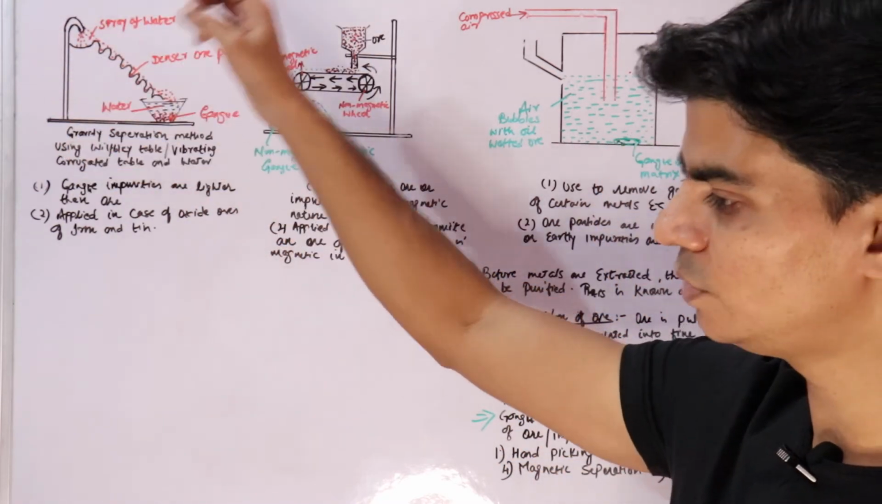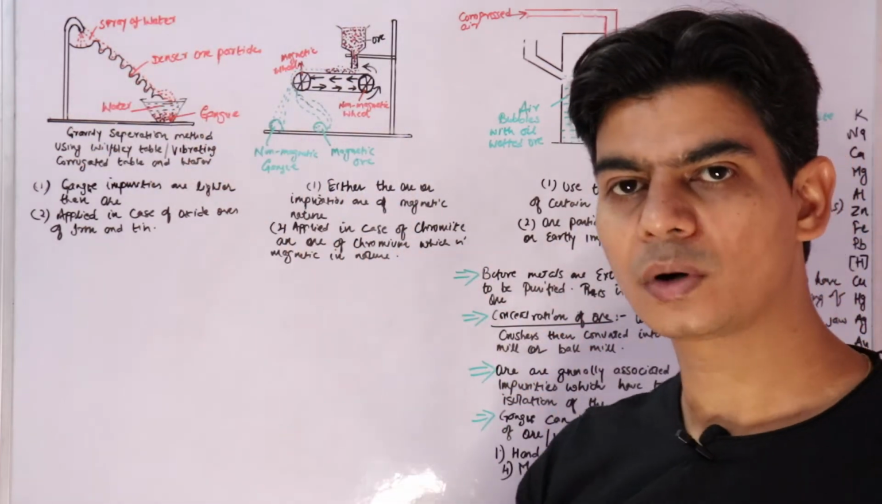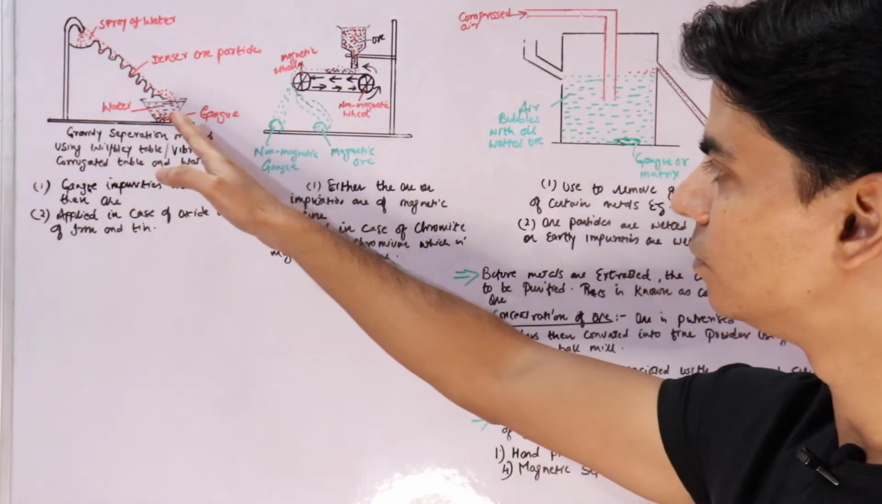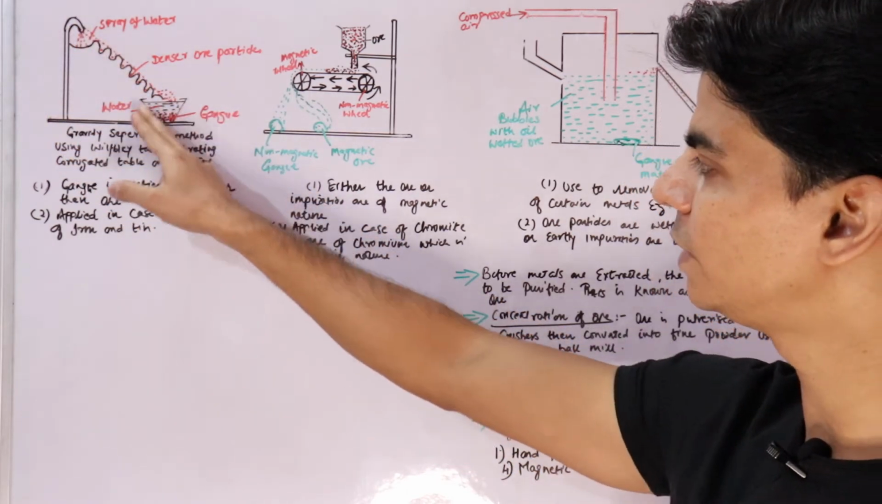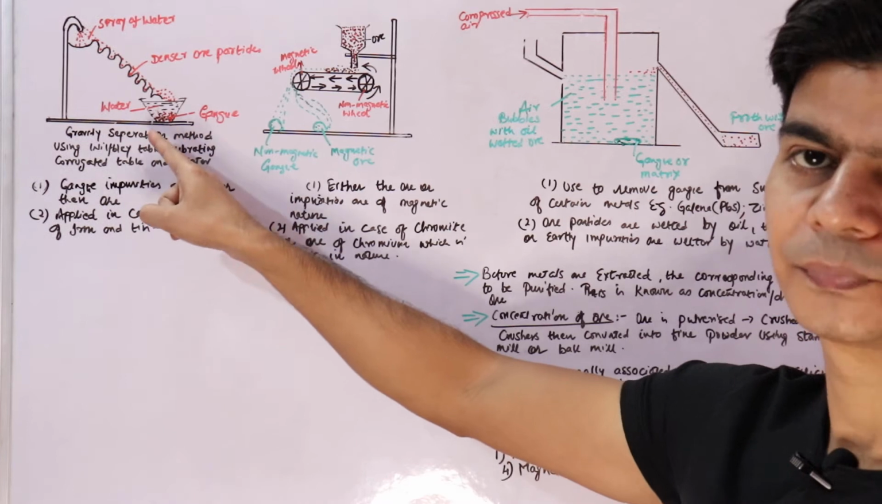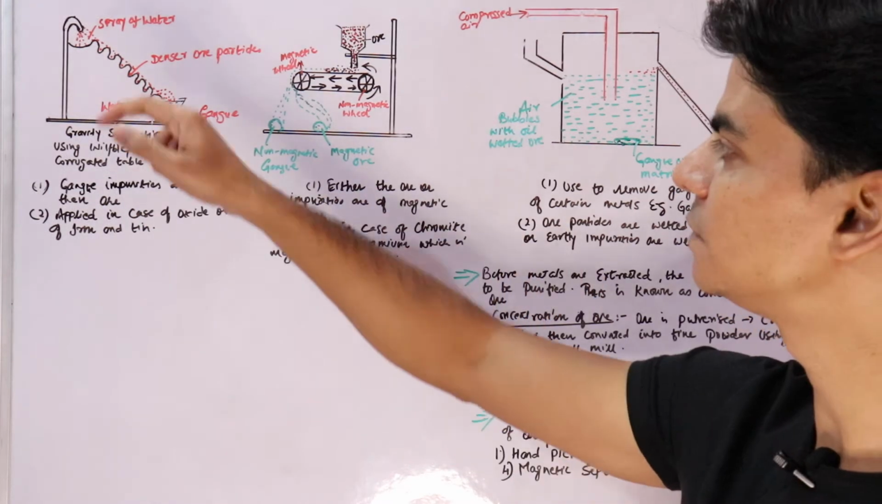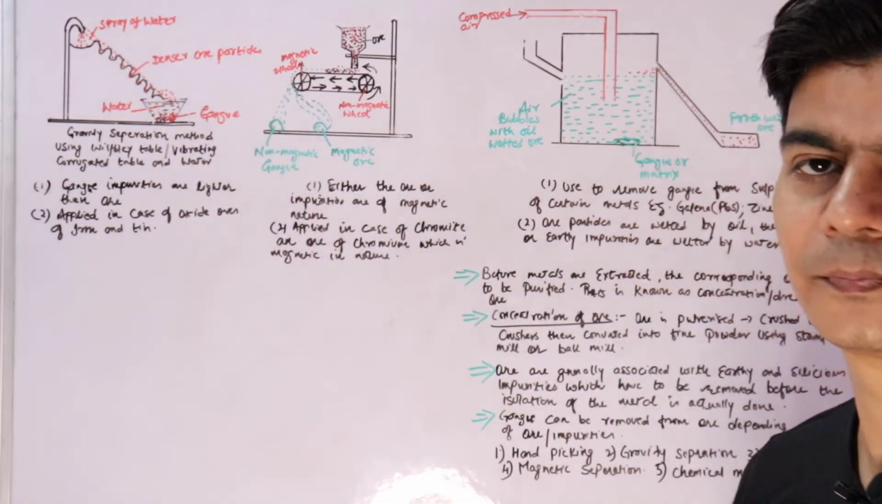So what happens is when you spray water on it, the lighter ore particles will travel along with water. The lighter particles will travel with water and will get collected here in this container, right? And the heavier ore particles will settle down in these grooves, right?